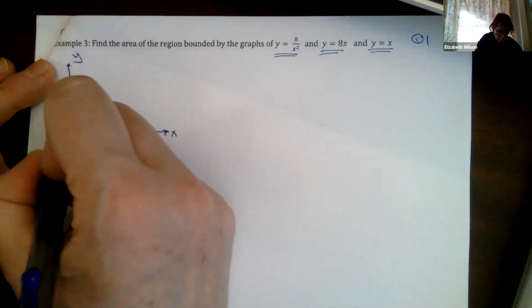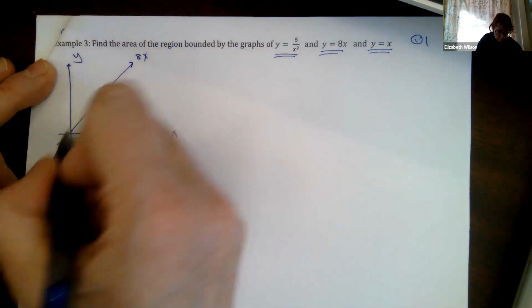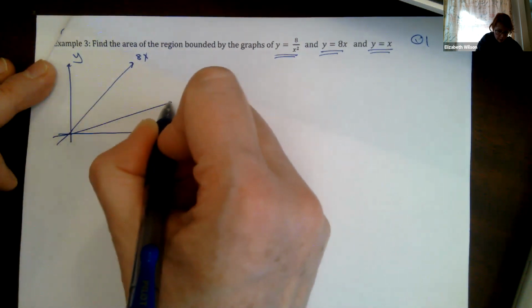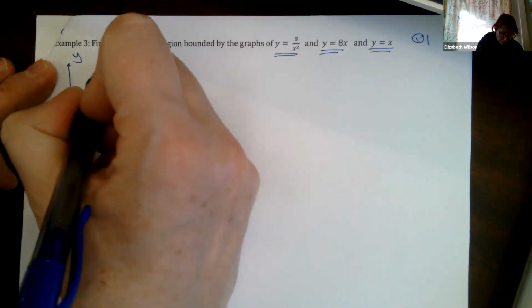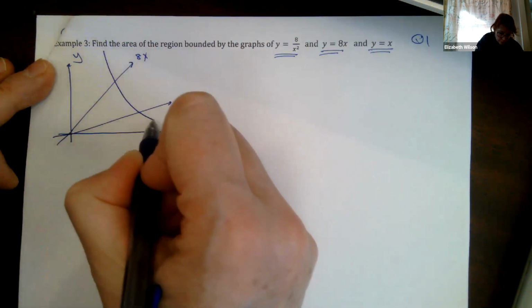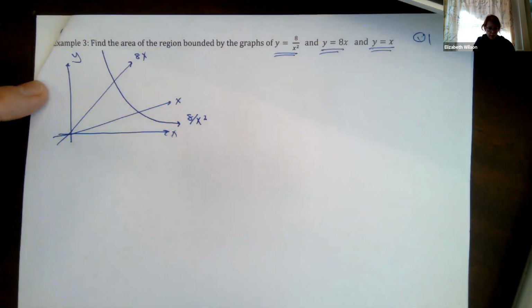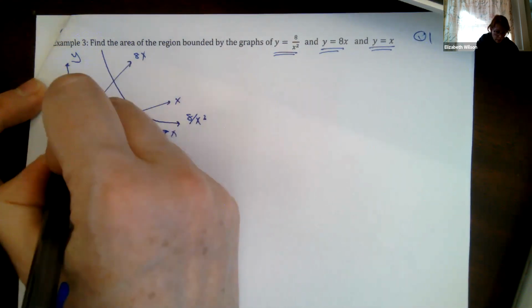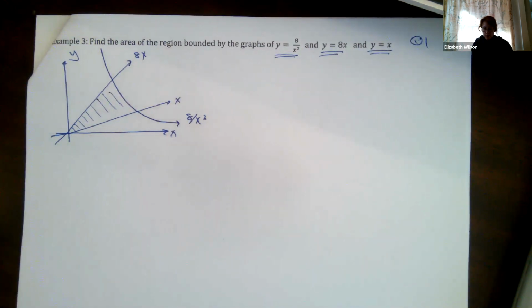All right, so I've got my 8x. I've got my 1x. And then I've got my 8 over x squared function. So this is the area that I'm dealing with right here, that I want to be taking a look at.